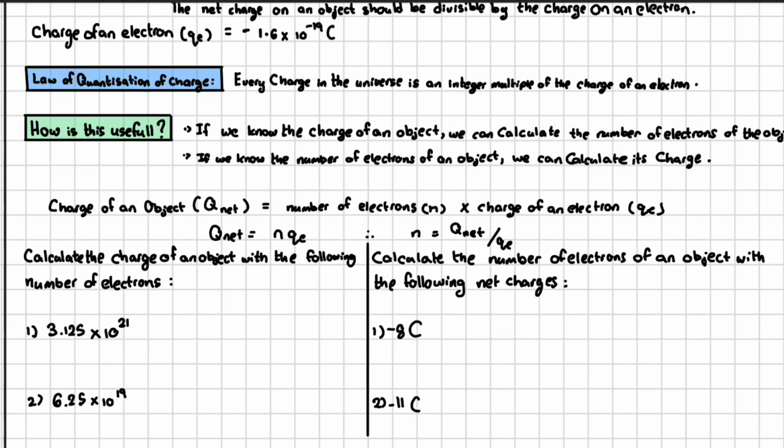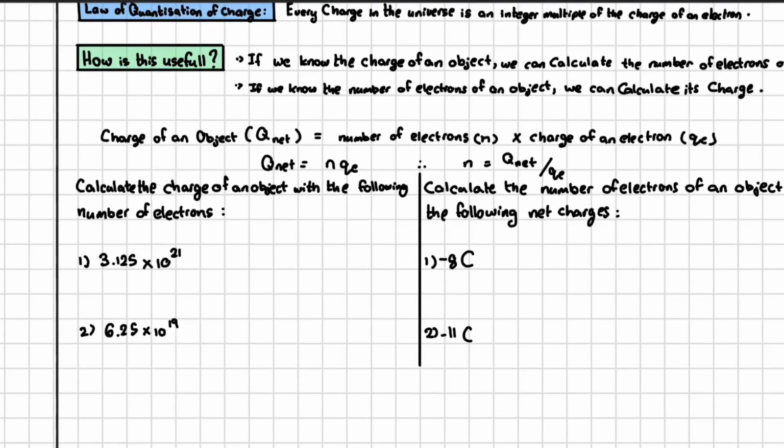I can algebraically manipulate this by changing the subject of the formula to the number of electrons, and I would be able to calculate the number of electrons on an object by using its net charge divided by the charge on an electron. Let's go ahead and do some examples on these 2 different scenarios in order to reinforce the theory that we've just covered.